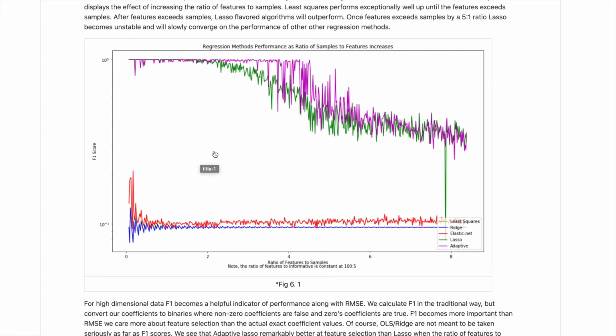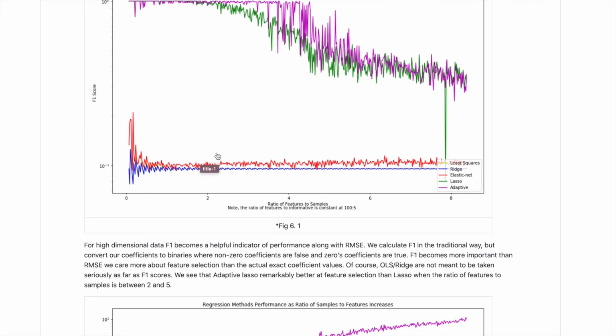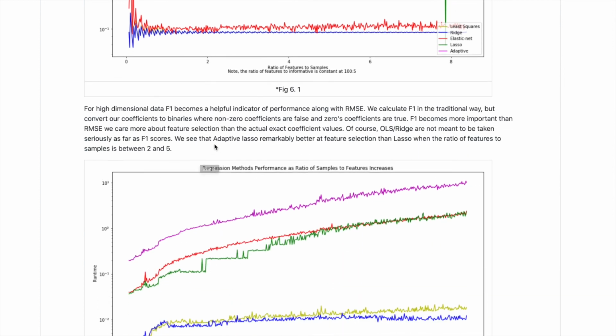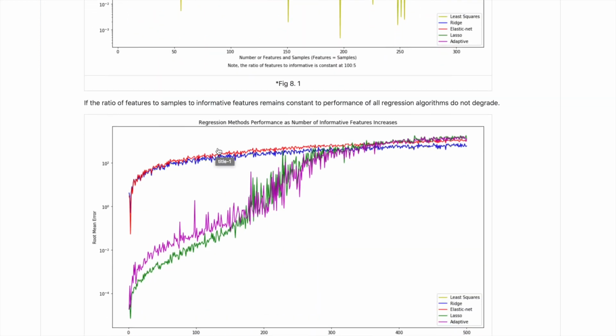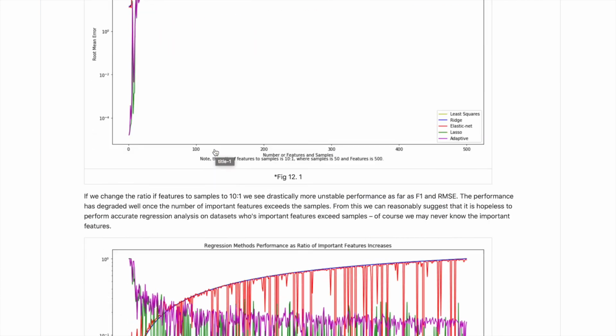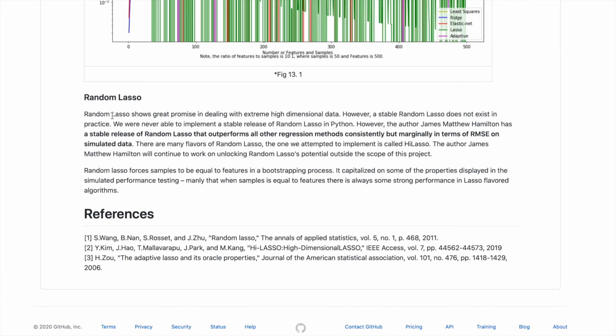We create a robust set of functions to simulate hundreds and thousands of simulated data sets of different shapes and dimensionalities to try to find meaning in what regression techniques perform the best. So we can look at that later. But random lasso, we tried to implement that in Python, but it's quite challenging. But we do know that random lasso shows a lot of promise in outperforming all the other regression methods in RMSE when tuned in a certain way and with certain sets of data. So we want to look at that more, and that's a question we have still.